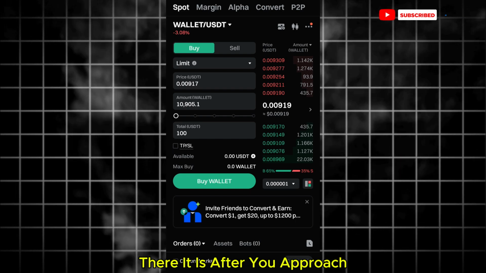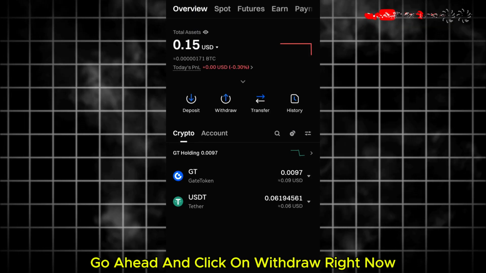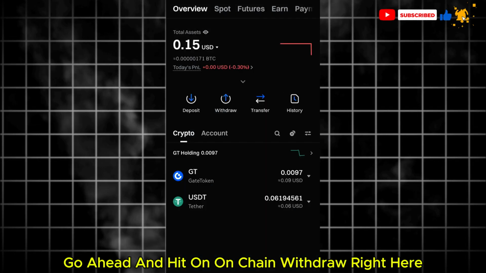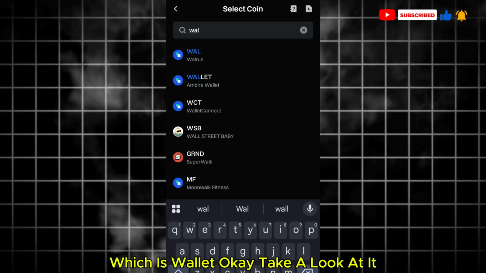After you purchase the cryptocurrency, click on this, go ahead and click on withdraw, then choose withdraw on chain. Search for the particular cryptocurrency, which is WALLET. Take a look at it.